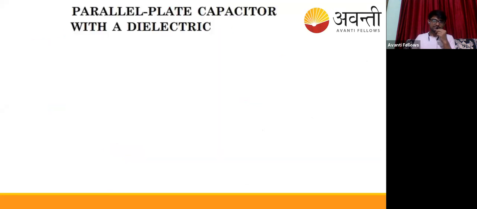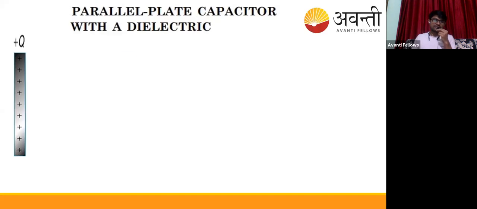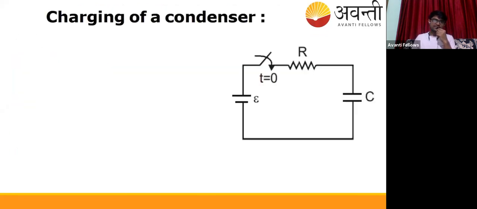Now the next topic is charging and discharging of capacitor. The parallel plate capacitor topic, we will see in the next session. It's easy, basically based on this only. Now we have to start with charging of a condenser. Is everyone ready? Text me yes or no. Till then you must understand that dielectrics is enough, up to how the net electric field was E naught minus EP.